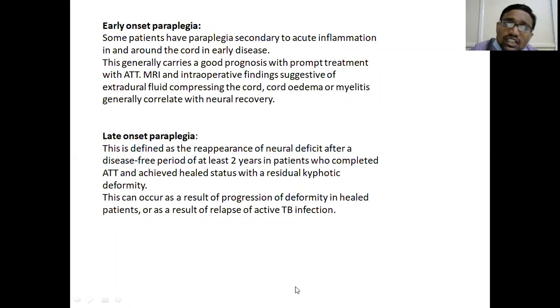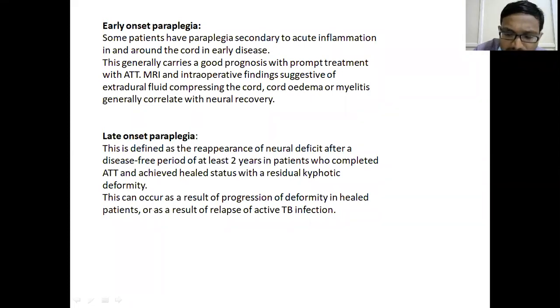That is very difficult to treat even with ATT. Late onset paraplegia is difficult to treat and has a very bad prognosis. Early onset paraplegia has a good prognosis. That is what I have described here. Early means less than 2 years. Late means more than 2 years.